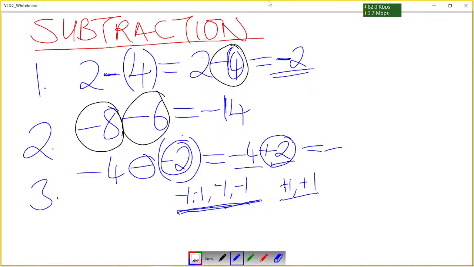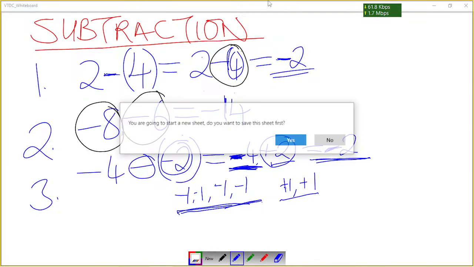Don't be confused that in addition, negative 4 is bigger than positive 2. No, it doesn't mean like that. So since this one has many negatives, we maintain the sign of the number that has many items. Then we find the difference of 4 minus 2, which will give us 2, and that will be the answer. So our answer will be a negative. That's what we said in rule number 2, which was saying if the signs are different, we maintain the sign of the bigger number. Okay, let's go to our next operation.